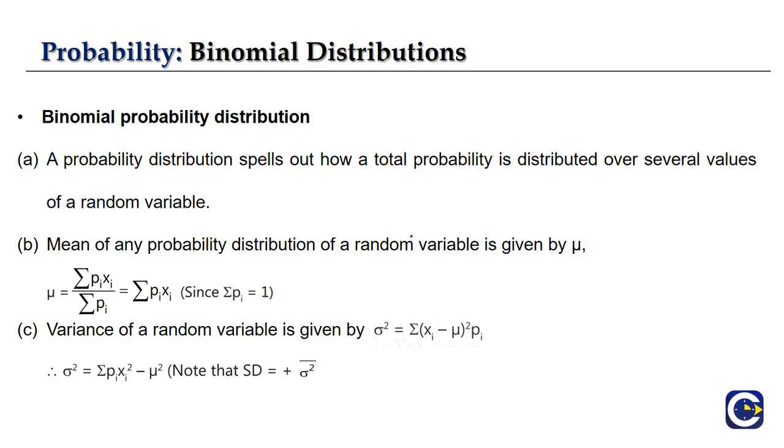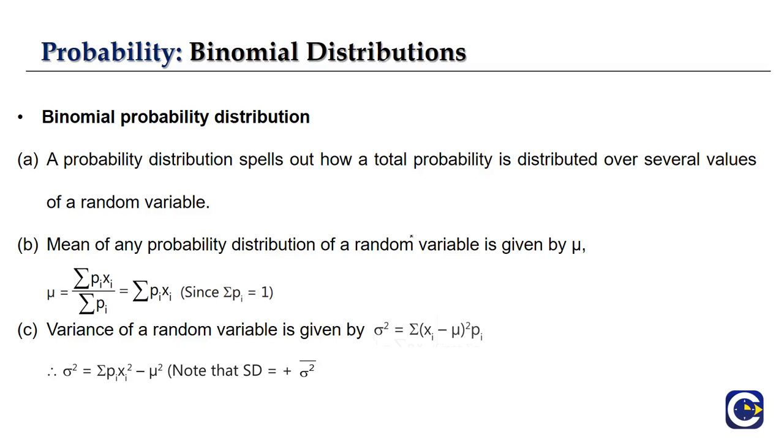So the total probability is distributed over the several values of our random variable.